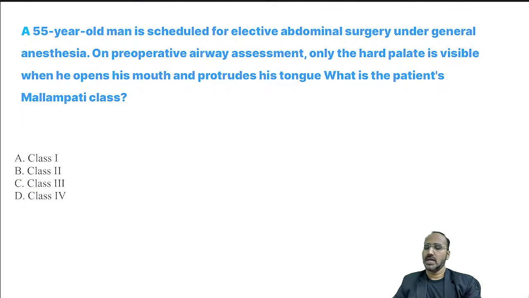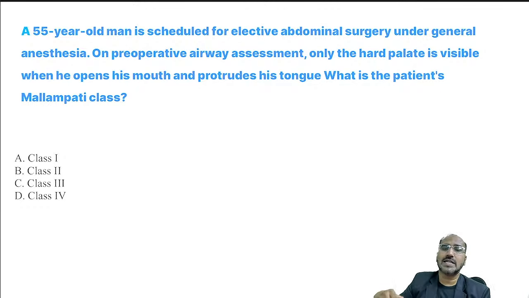Next, a 55-year-old man is scheduled for elective abdominal surgery under general anesthesia. On pre-operative airway assessment, only hard palate is visible. When he opens his mouth, he protrudes his tongue. What is the patient's Mallampati classification? Come on, guys, class 1, 2, 3, and 4. What is this patient belonging to? Mallampati is one of the favorite topics they have been testing, either on a video based or in this MCQ format.